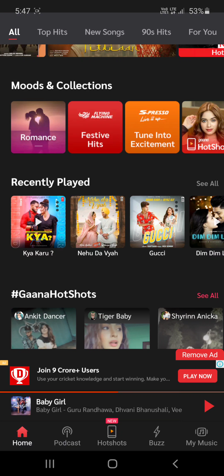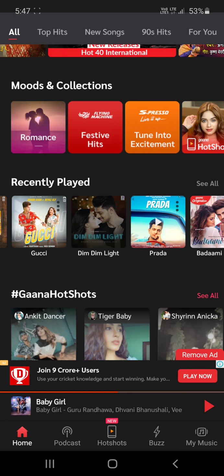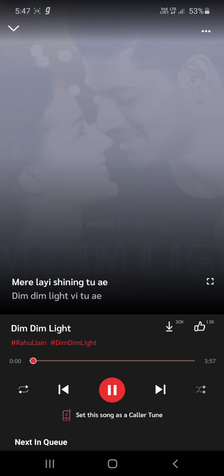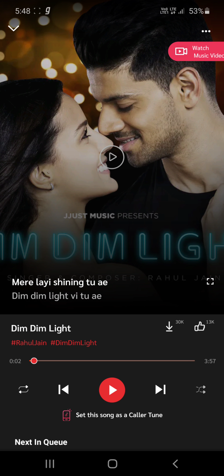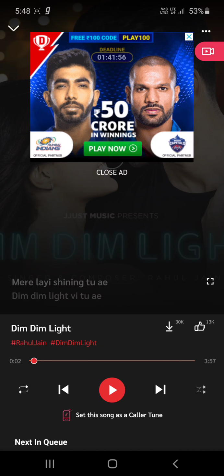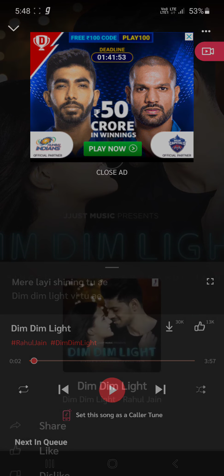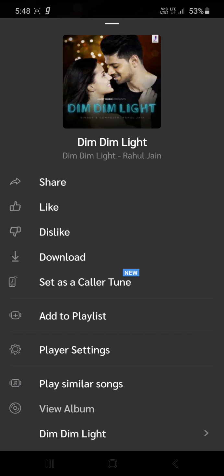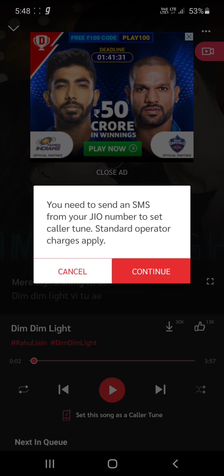if you want to, like this, I'm choosing this song. You want this song to be your ringtone, so here 3 dots are given. Press that 3 dot here, Dim Light song, then here: share, like, dislike, download, set as a caller tune, add to playlist, player settings, play similar songs, view album, Dim Light. So we want it as our ringtone, meaning caller tune.